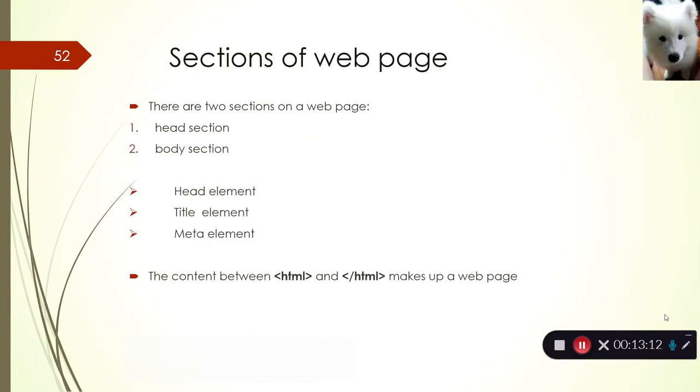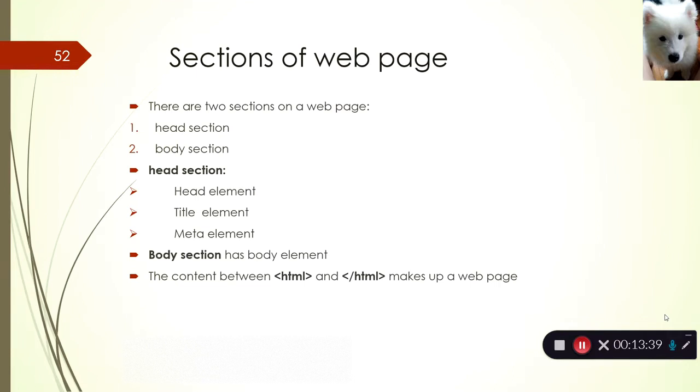There are two main sections to a web page: the head section and the body section. The head section specifies the details, the information about that particular web page, and the body section refers to the actual content which is going to get displayed in the web page. So there are two different sections for any web page.